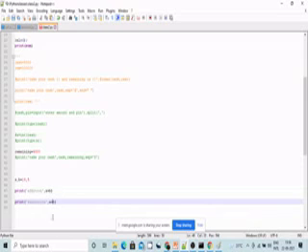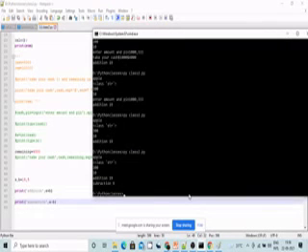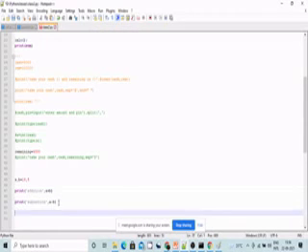Subtraction is a minus b, right? A minus b. A minus b is 14 minus 5. It is 9. Perfect.